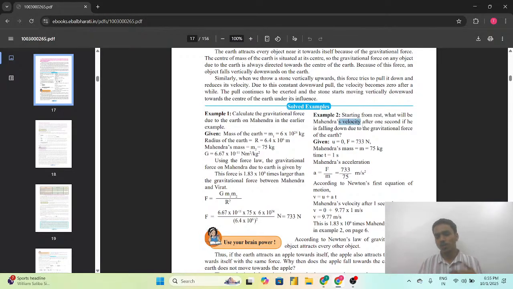velocity. So recall कीजिए कि हमें फाइनल वेलोसिटी निकालनी है। तो न्यूटन की ऐसी कौन सी इक्वेशन है जिसमें एक्सेलरेशन, टाइम, इनिशियल वेलोसिटी और फाइनल वेलोसिटी सब आते हैं। तो एक्सेलरेशन फाइंड करने के लिए a is equals to F upon m, that is according to Newton's second law of motion, F is equals to ma, a is equals to F upon m, which is equals to force we are having 733 Newton and 75, that is the mass of the Mahindra, which comes to be 733 upon 75 meter per second square. So according to the Newton's first equation of the motion, v is equals to u plus at.